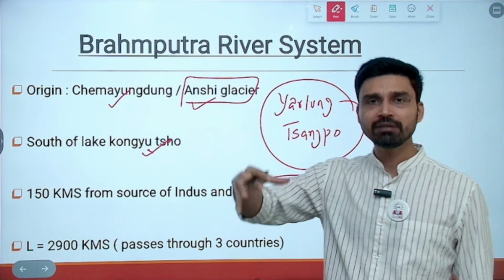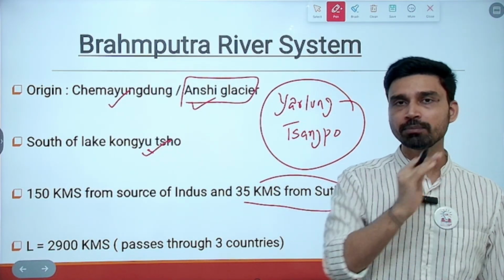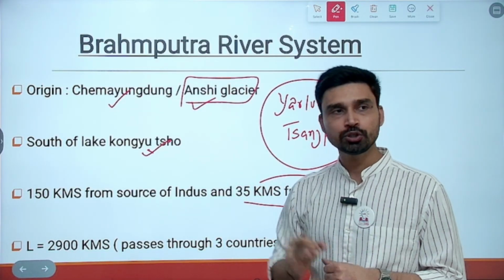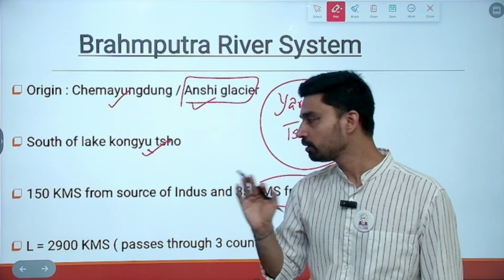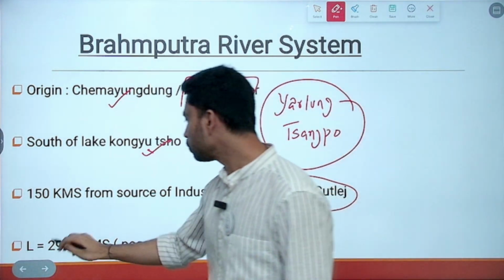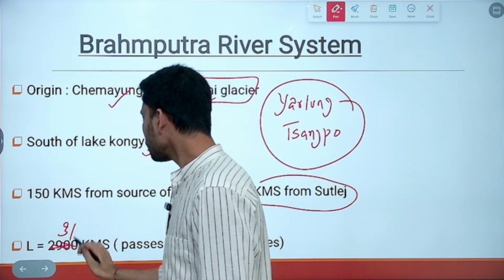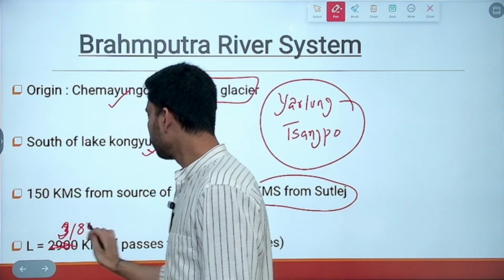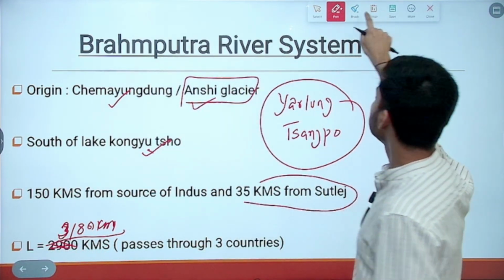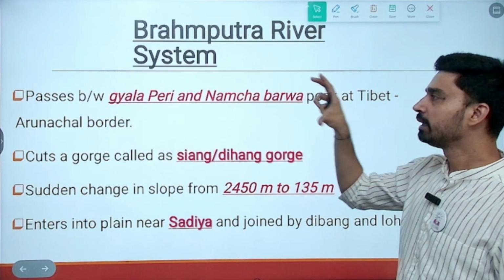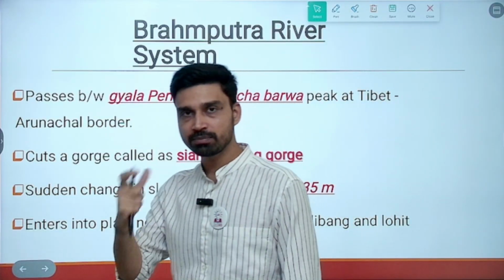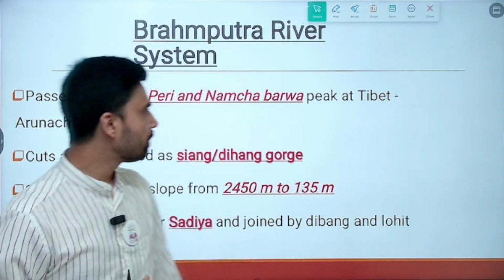So all the three rivers, as you can see, Indus, Satluj and Brahmaputra, they are originating very close to each other because all of them trace their origin to the same range, that is the Kailash range in Tibet, part of the Trans-Himalayas. Length of the river is roughly 3,180 kilometers. If you write here, the current length, if you measure all the way from the head to the mouth, is about 3,180 kilometers. Same like Indus, it passes through three countries. These are Tibet, that is part of China, India, and then we have Bangladesh.